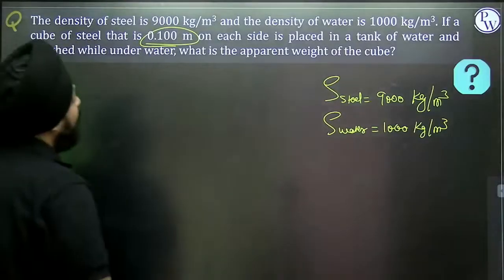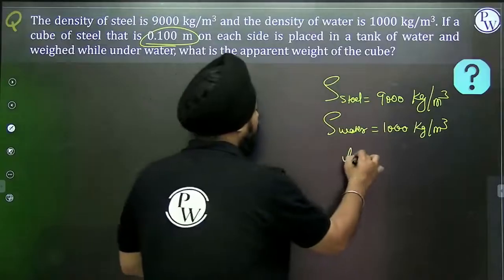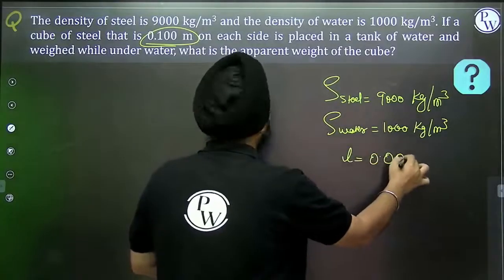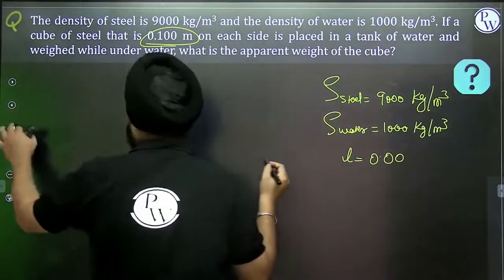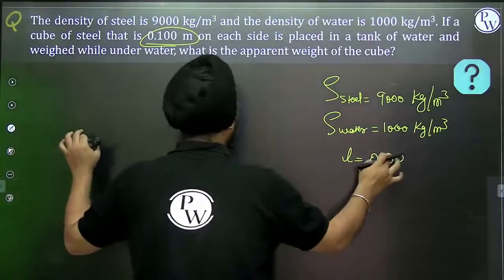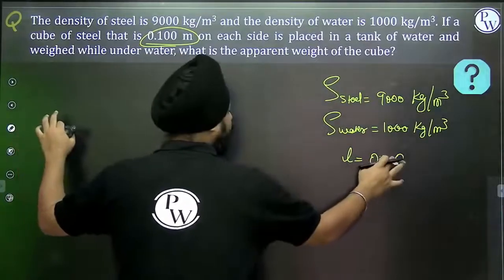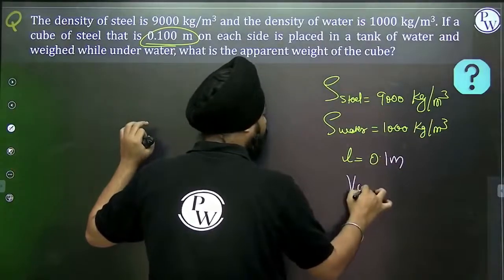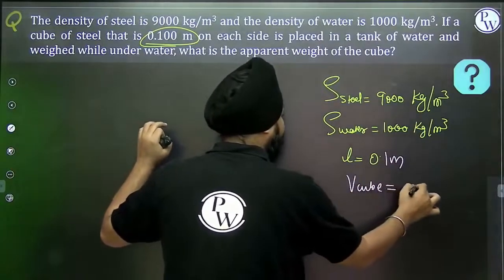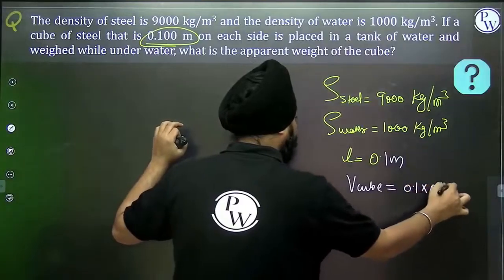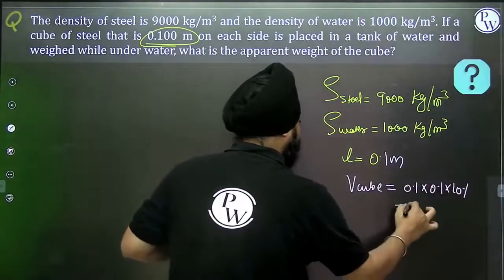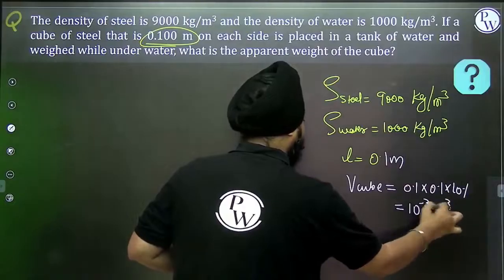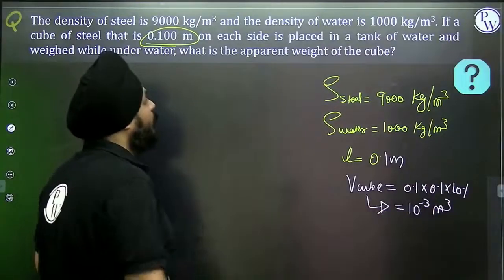What is the length of the cube? Length of the cube is 0.1 meter. Length of the cube is 0.1 meter. Then what is the volume of the cube in the air? That is 0.1 into 0.1 into 0.1, 10 to the power minus 3 meter cube. This is the volume of the cube in the air.